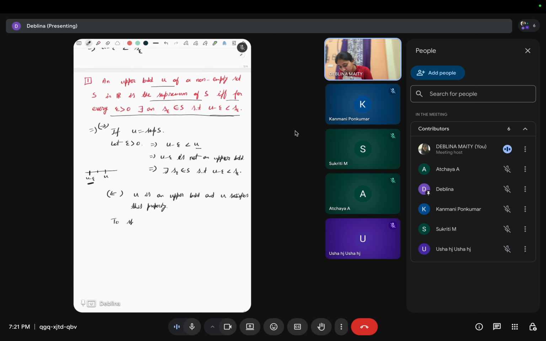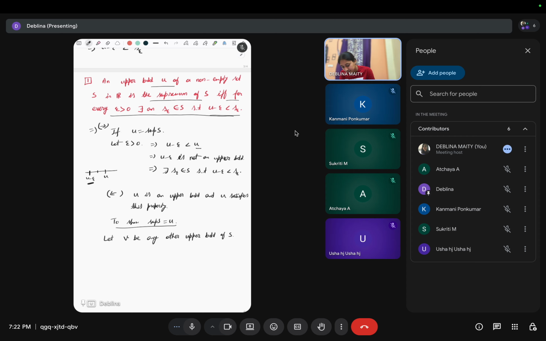To show the supremum of S is u, right? Supremum means if there is any other upper bound, then it has to be greater than or equal to this u, right? So let v be any other upper bound of S, right?